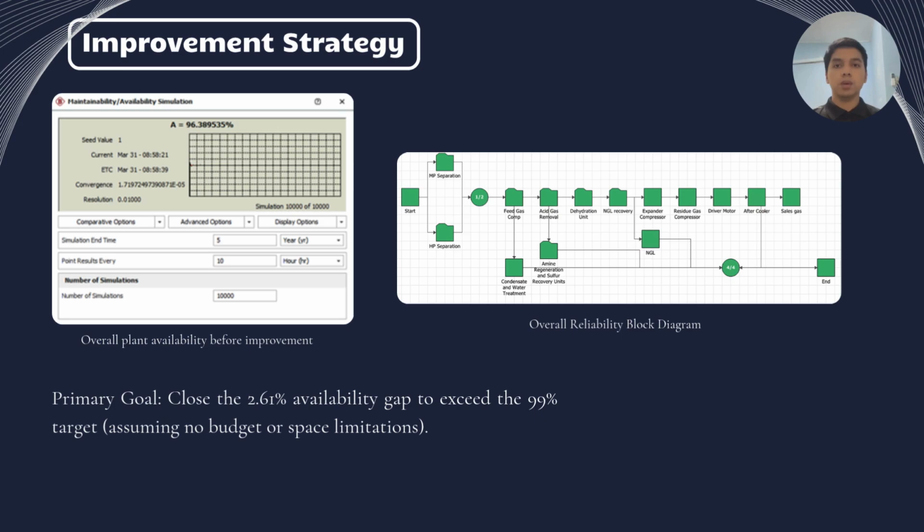I will be presenting on the improvement strategy. To start, we must look at our overall plant availability before any improvements. On the screen, you can see the initial reliability block diagram of the plant. This was built using BlockSim. Next to it is the baseline result table.